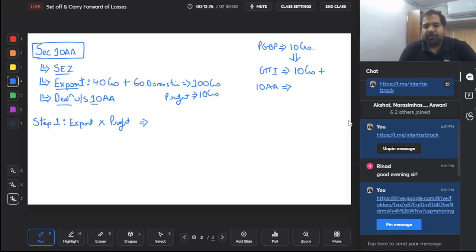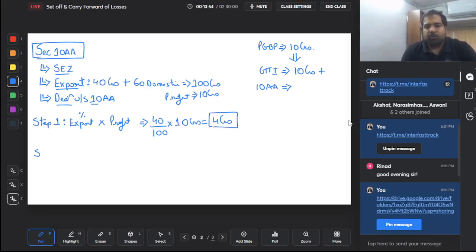How much is your export percentage? 40 crores divided by 100 crores. That means of my entire business, 40% is export, and hence into the profit of 10 crores, which is basically 4 crores. Do I have to calculate this every time? Yes, every year you need to calculate your export profit. What is export profit? Export percentage into your profits. Export percentage is how much did you export, and into your profits it is 4 crores.